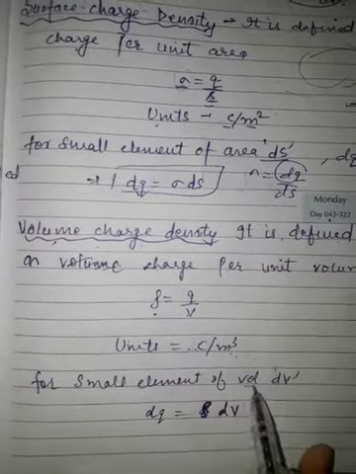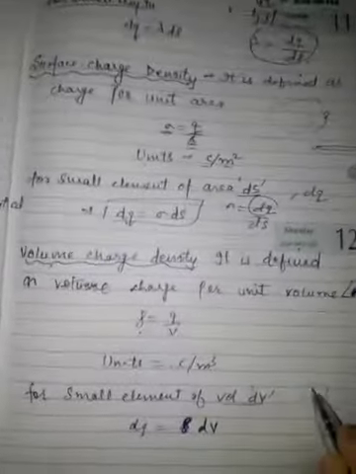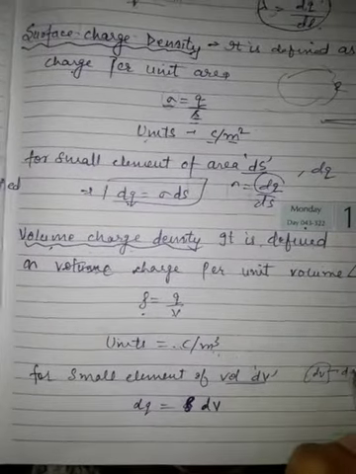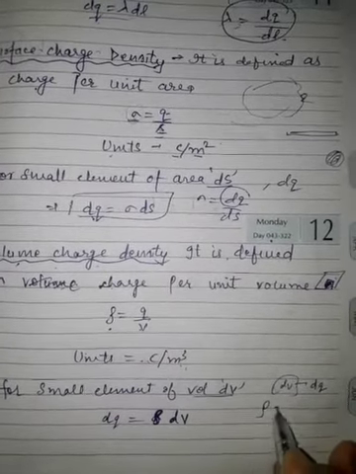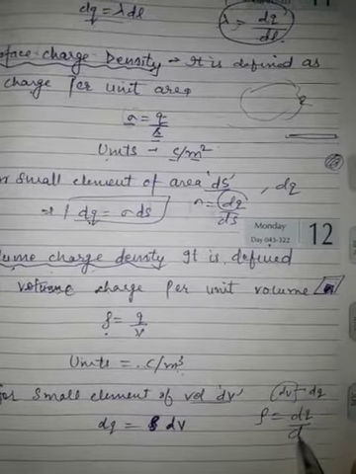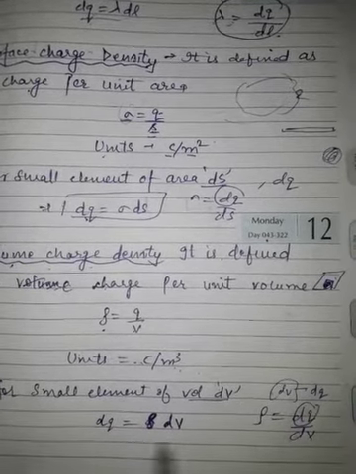Similarly, again for a very small volume dV, suppose dq is the charge on that small volume. So rho will be equal to dq by dV. So dq is equal to rho dV.